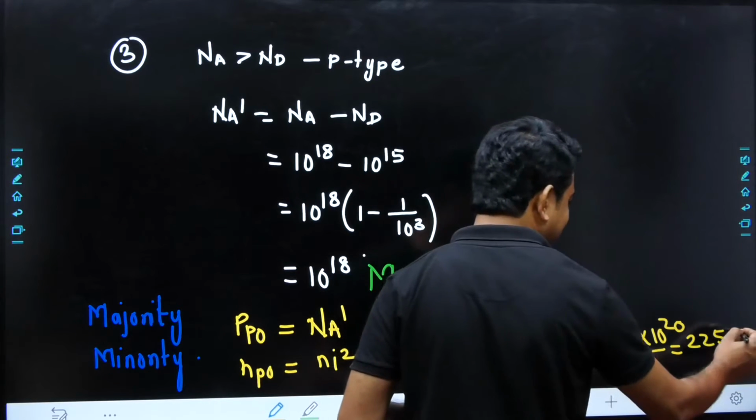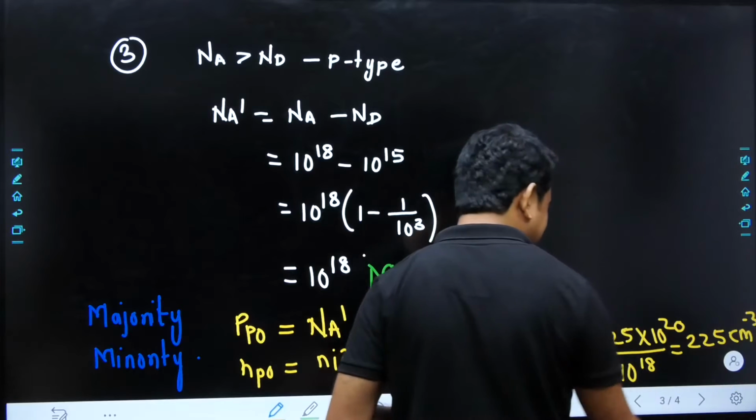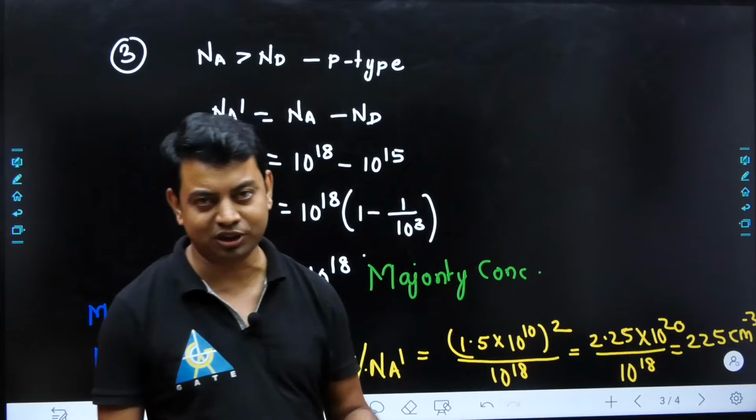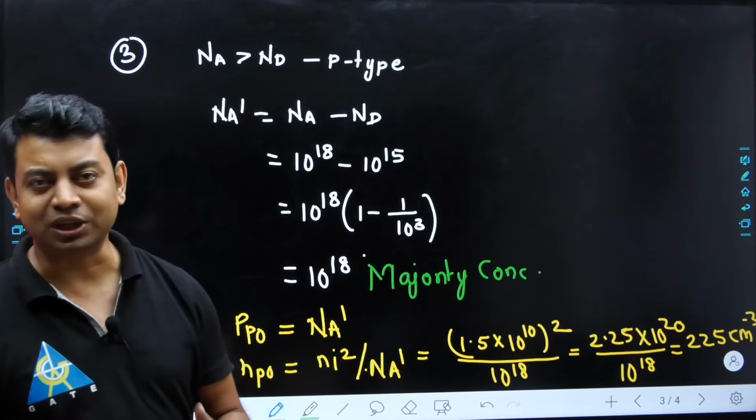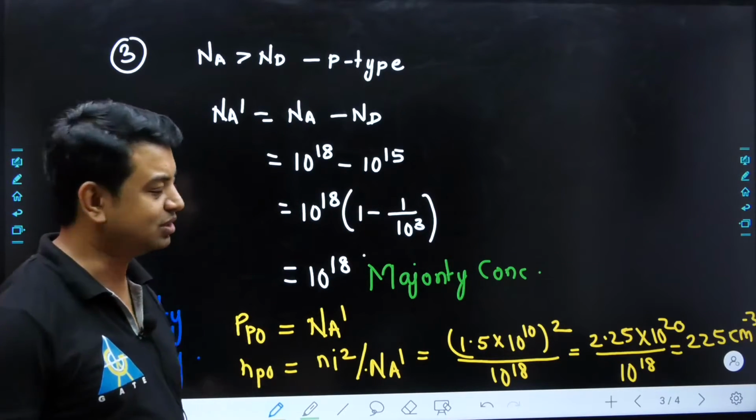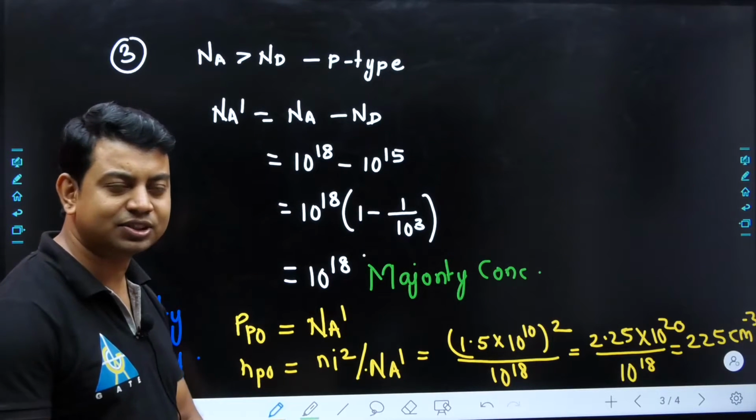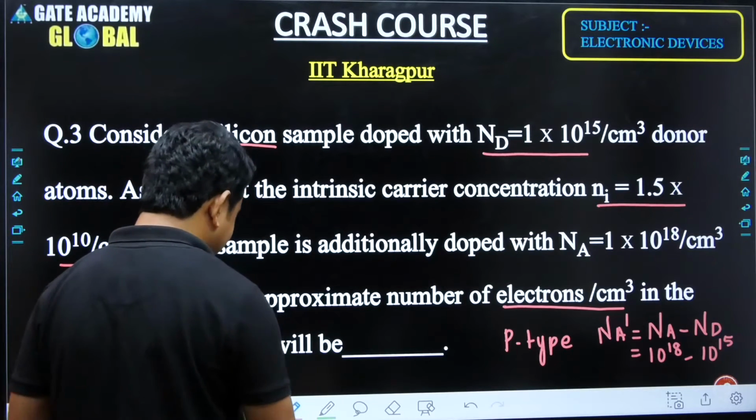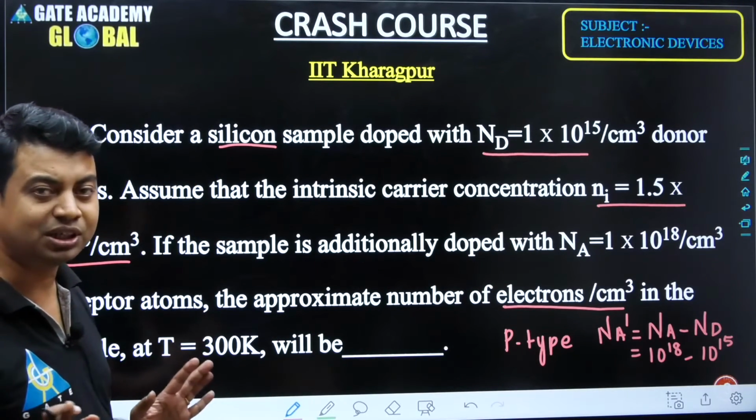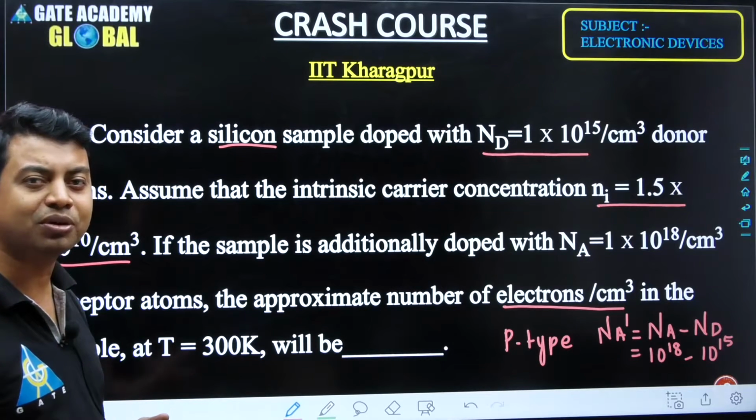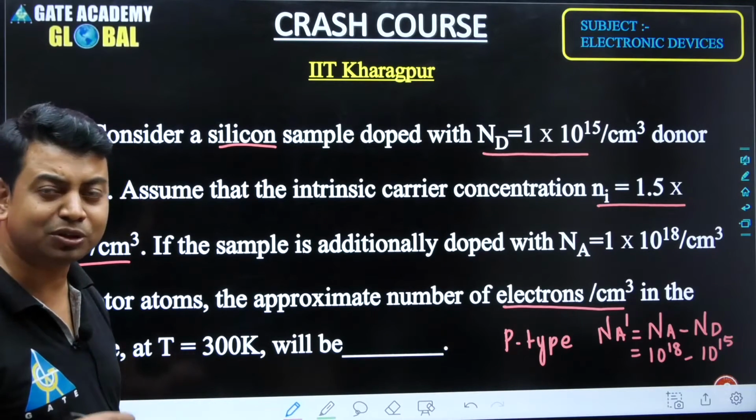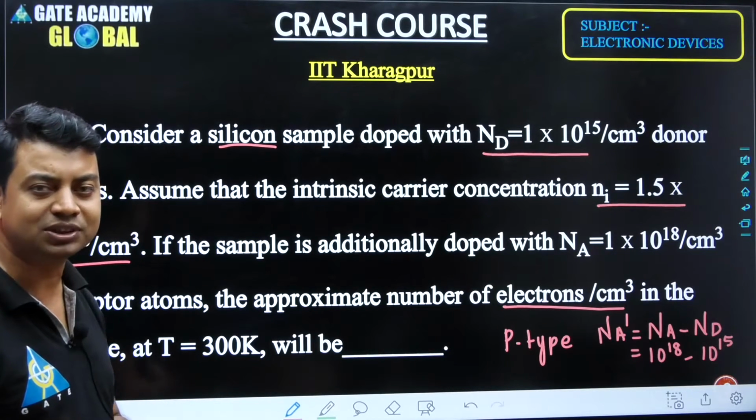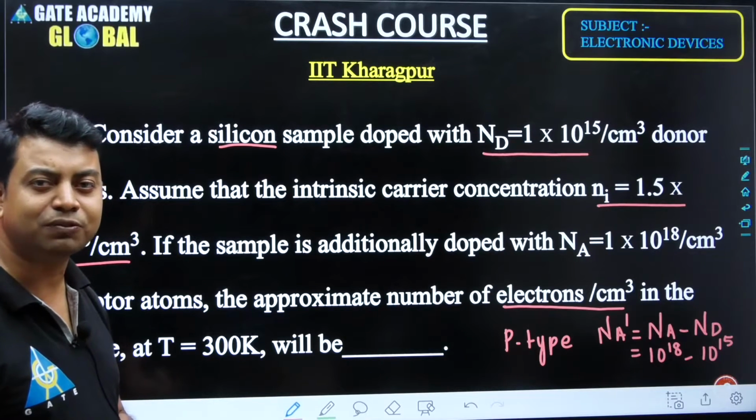This is the concentration per centimeter cube. Since it is minority, for the first time we are seeing such a low concentration, 225 only, with no power of 10, because it is a minority carrier concentration. The condition is 300 Kelvin, the thermal equilibrium condition. That's why we need not think about an increment in temperature, because if the temperature increases, the concentration will not remain the thermal equilibrium concentration. We would have to apply the temperature formula.